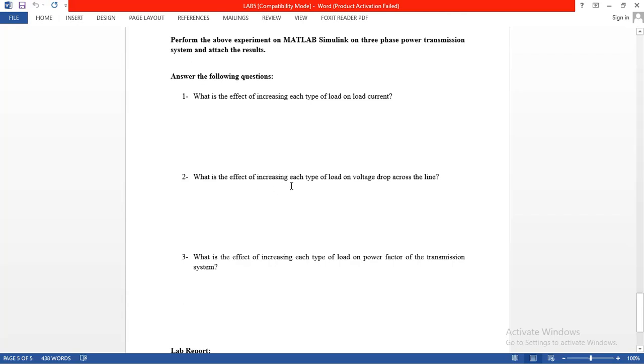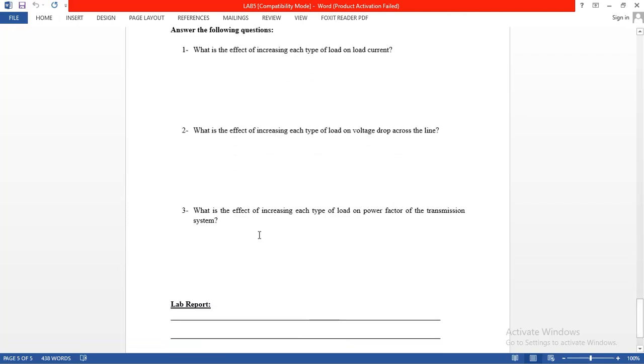What is the effect of increasing each type of load on voltage drop across the line? If we increase each type of load, the voltage drop across the line also increases. And the third question is, what is the effect of increasing each type of load on the power factor of the transmission system?